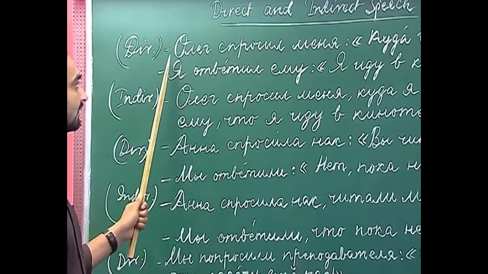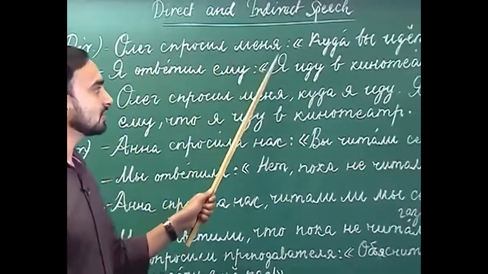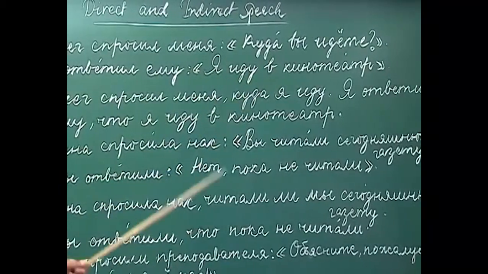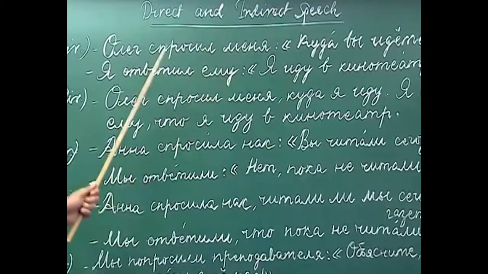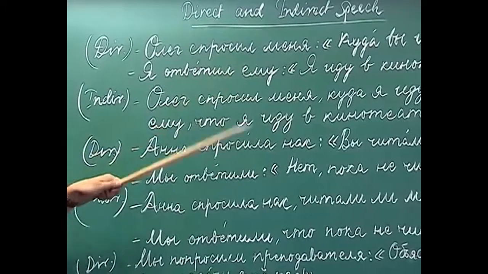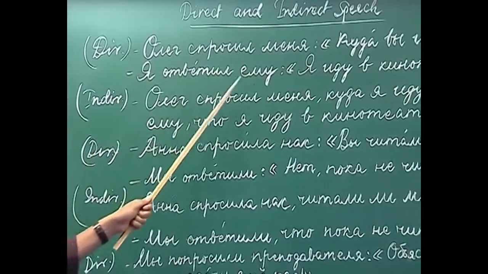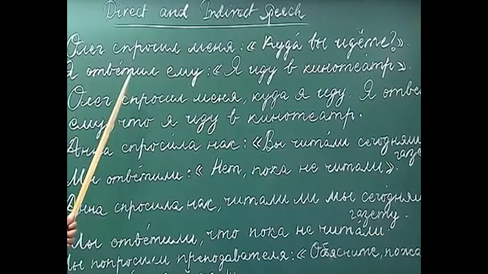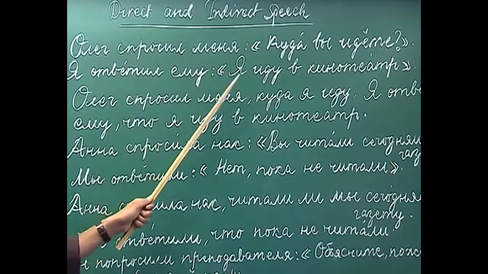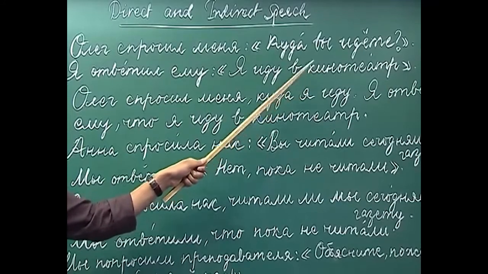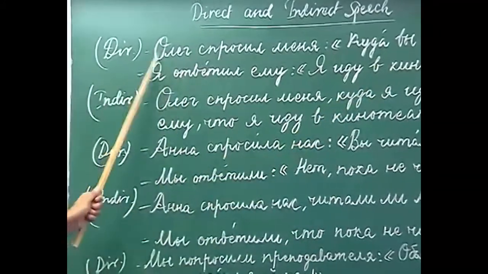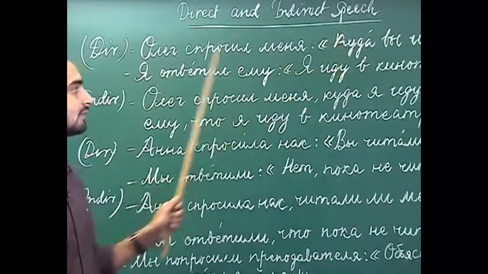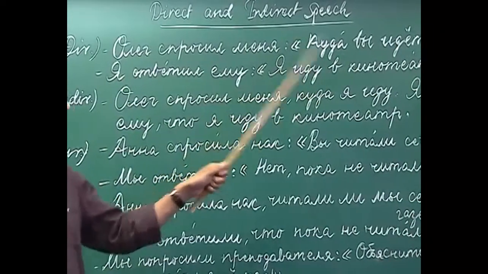The first example is Oleg prasil minya kuda vidioche. So, this is the direct speech, and then the answer is also in the direct speech. Ya atvechil yimu ya idu f kina chiatar. I answered or I replied to him, I am going to the movie theater. So, Oleg asked me, where are you going? And I replied to him, I am going to the theater.